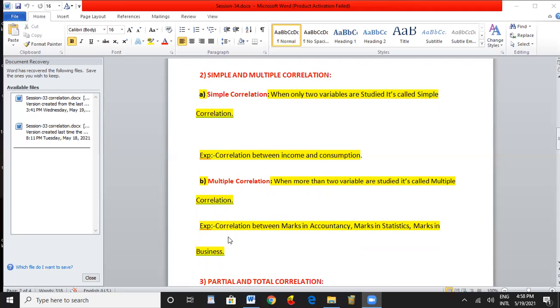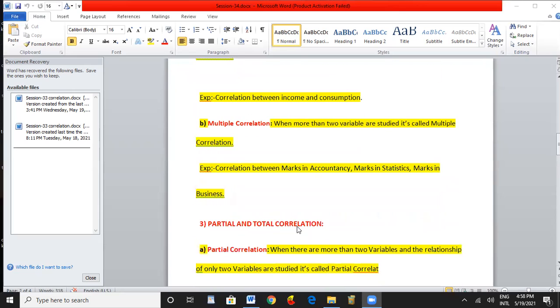Here an example is correlation between marks in accountancy, marks in statistics, marks in business. Here accountancy marks you have to compare with the statistics and the business. So this is called multiple correlation. Correlation which has been studied for two variables is called simple correlation, whereas if the variables are more than two, that is called multiple correlation.